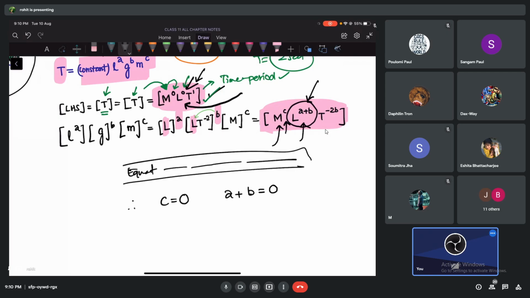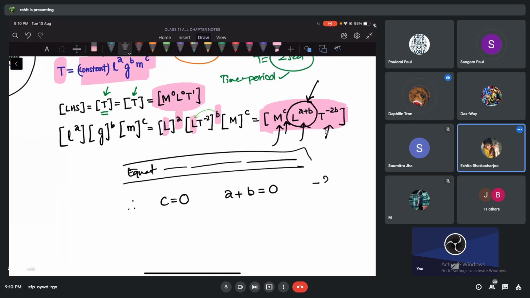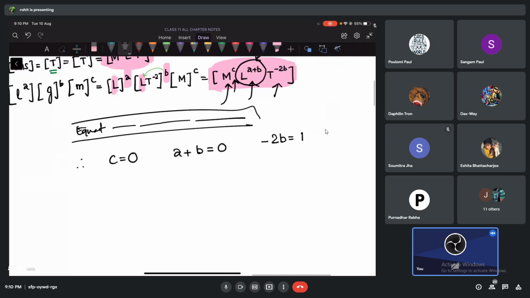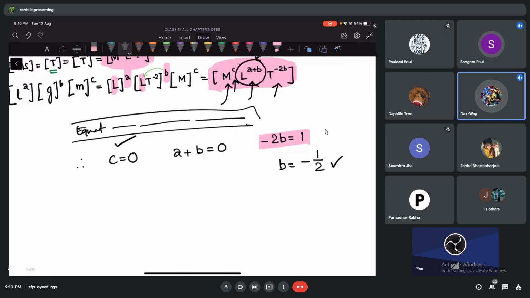Okay. Last one. T to the power minus 2B on the right hand side, and here we have how much? 1. So what should be same, guys? Minus 2B equals 1. So we got our C, that is quite okay, but we haven't got our B and A. But you will agree, right? I can use this and find B. So B is equal to how much? Minus 1 by 2.